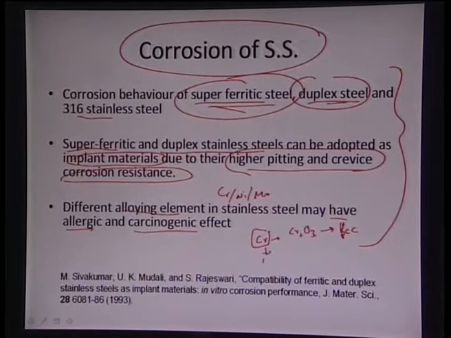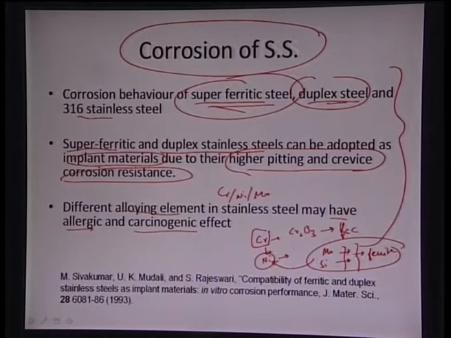To counteract that, we are adding nickel, and again to enhance certain properties of steel, we are producing steel via addition of moly and silicon, which can react with oxygen and make the steel very pure. Those are again ferrite stabilizers as well. So, to counteract that, we start adding nickel, and as soon as we start increasing the alloy concentration, that can be very deleterious, as it may lead to more chances of ion release into the body, and it can be highly allergic because those ions can get accumulated at certain locations. They might cause irritation, they can be more allergic, or they can even be carcinogenic.